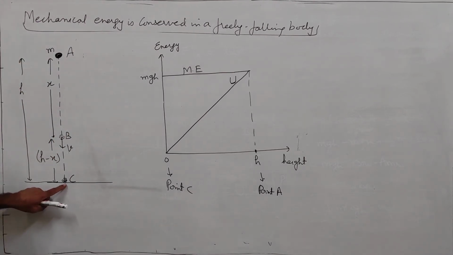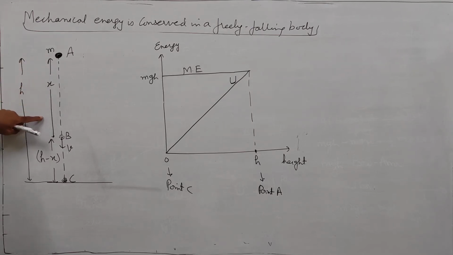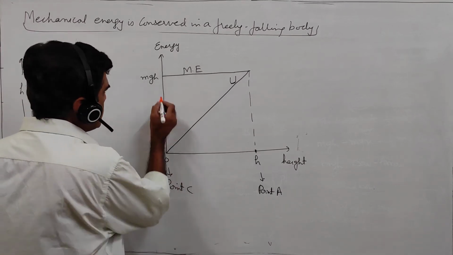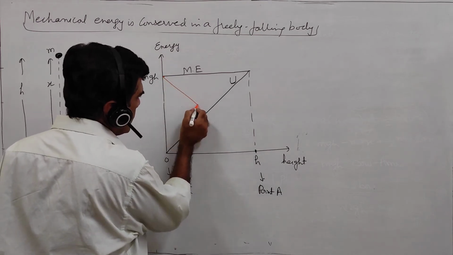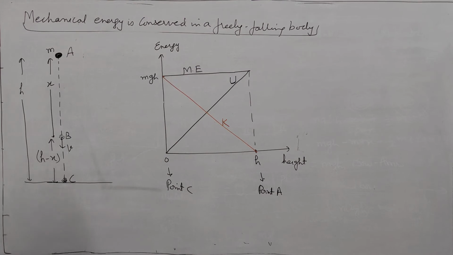Kinetic energy is maximum at height 0, and at point A the kinetic energy is 0, and as it comes down the kinetic energy goes on increasing and it's maximum at C. So the kinetic energy is maximum at C, and at point A it is 0. So this will be the graph line for the kinetic energy.